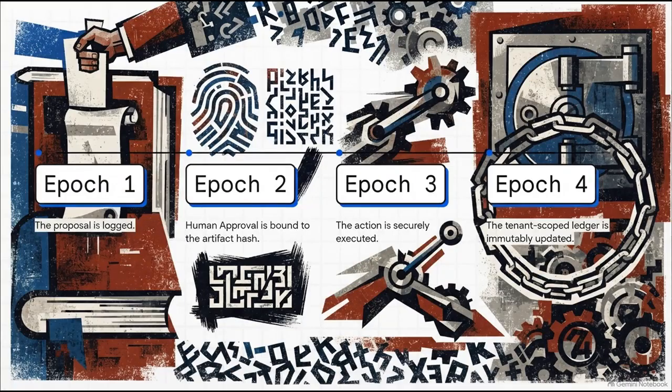Now track this mutable audit ledger timeline with me. In Epoch 1, the proposal is logged. Epoch 2, the human approval is signed. Epoch 3, the action is executed. And in Epoch 4, the tenant-scoped ledger is updated. This isn't just a plain text log, you know? Signed human approvals have to mathematically bind to the exact artifact hash. If someone tries to reuse, forge, or mutate an approval, the cryptographic chain just rejects it instantly.